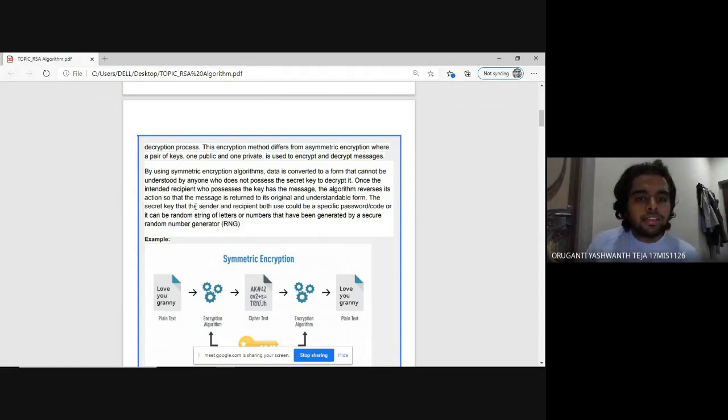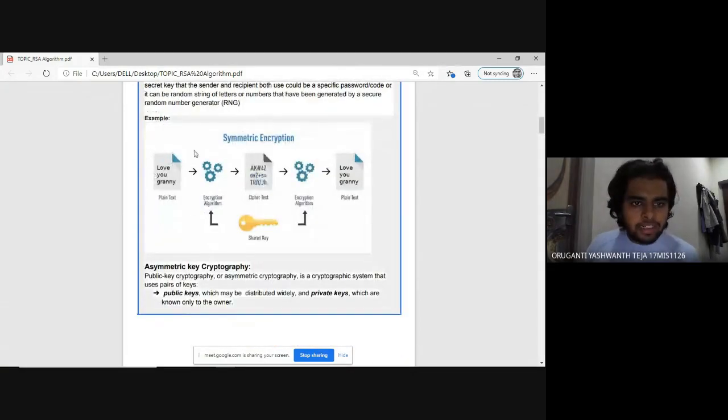The secret key is a specific password that both the sender and recipient use. It is a code or a random string of letters or numbers that has been generated by a random number generator. Let me give an example.